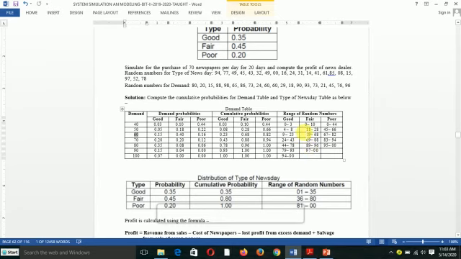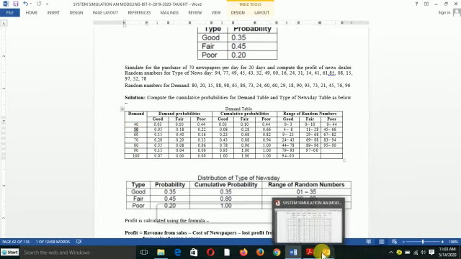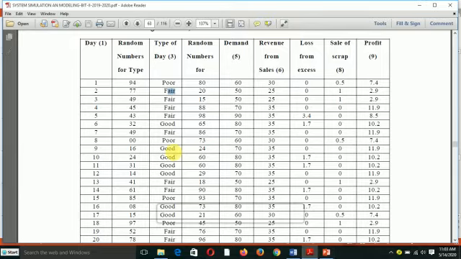I'm having a 20 in the fair. Here I check: 20 is between 11 and 28, so the appropriate value will be 50 here. So that is why 50 is here, and I put 50 here. You continue the same for the column. You are going to find the values in this column in the same manner.